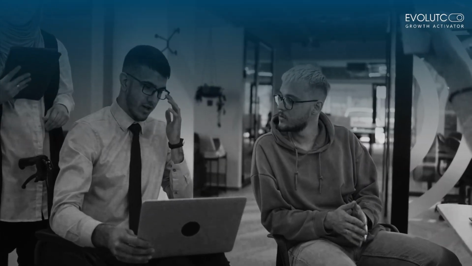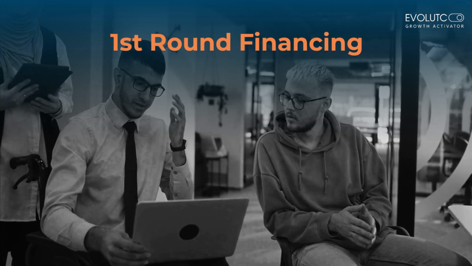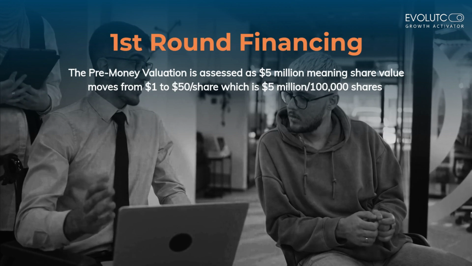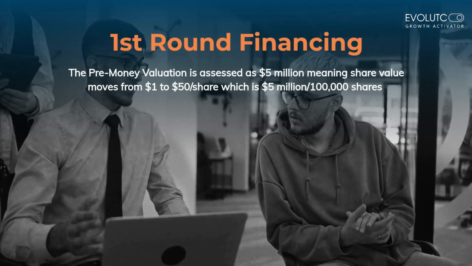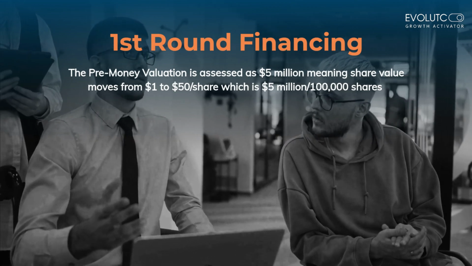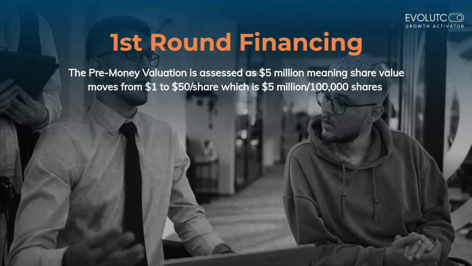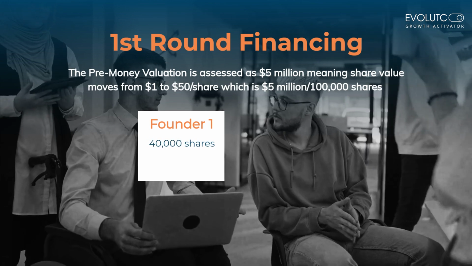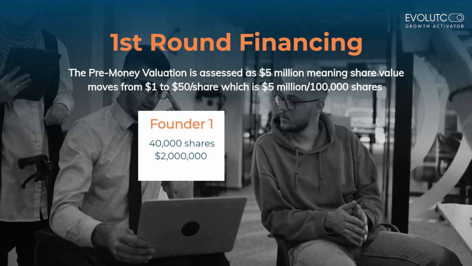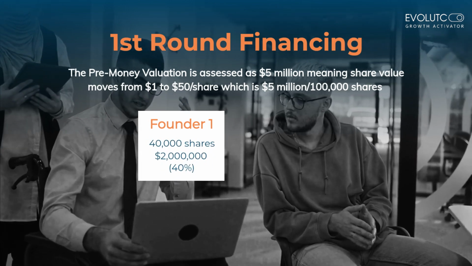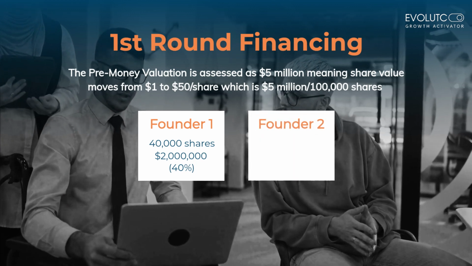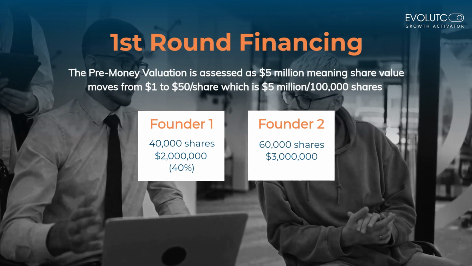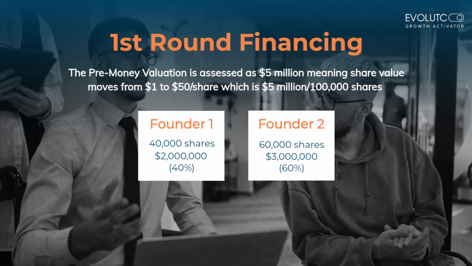Let's assume that Company A has initiated the first round of financing. The pre-money valuation is assessed as $5 million, meaning share value moves from $1 to $50 per share, which is $5 million divided by 100,000 shares. Founder 1 owns 40,000 shares, worth $2 million, which is 40% of overall shares. Founder 2 owns 60,000 shares, worth $3 million, which is 60% of overall shares.